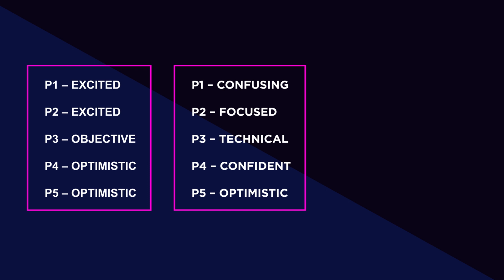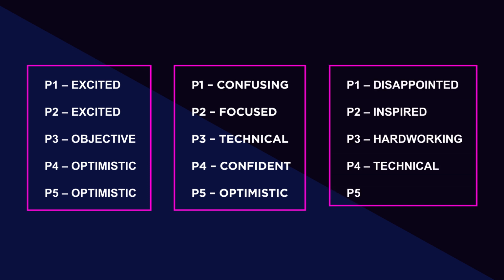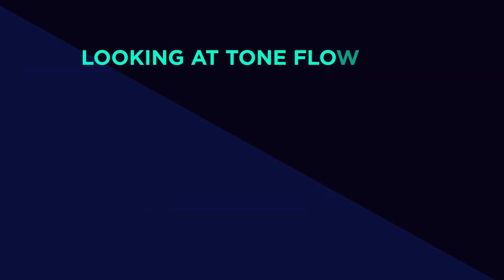Along with this, by changing paragraph 4 to highlight their confidence, they can create a much stronger conclusion. Using the same content, the writer can also create a third tonal flow like this, simply by changing some verbs or phrases and focusing on different aspects of the same event. By looking at the different tonal outlines, the writer can experiment with their essay without having to build everything out multiple times. Looking at how the tone flows throughout your essay is not difficult.